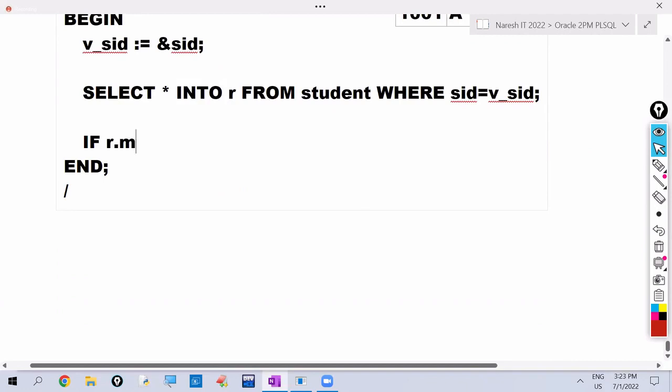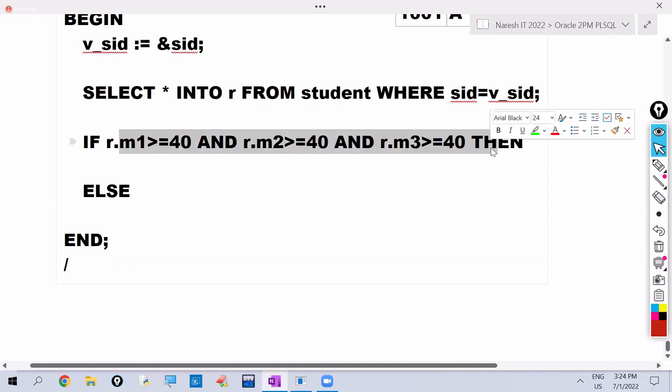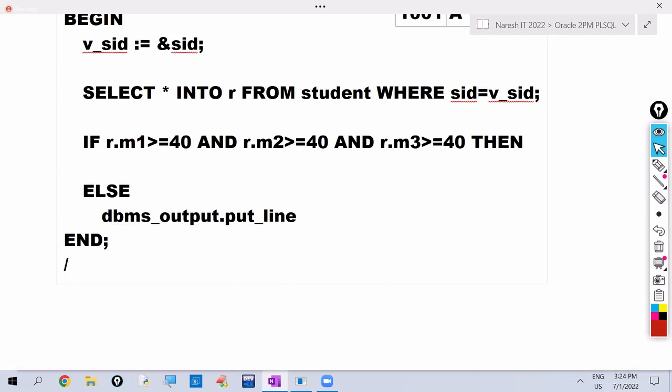If R dot M1 greater than or equals to 40 and R dot M2 greater than or equals to 40 and R dot M3 greater than or equals to 40, then, okay, if this condition is true, what? Result is pass. Else, this condition false means what? Result is fail. If fail, I want to print fail. So dbms underscore output dot put underscore line fail.